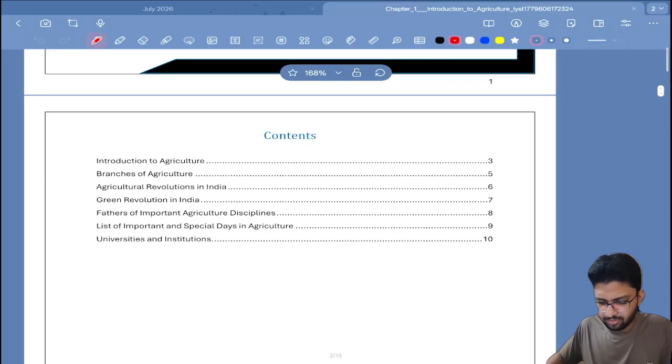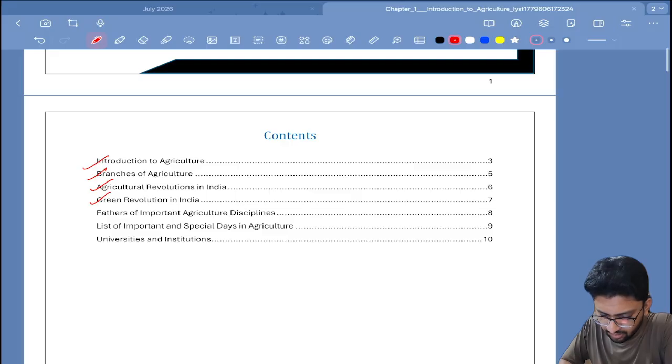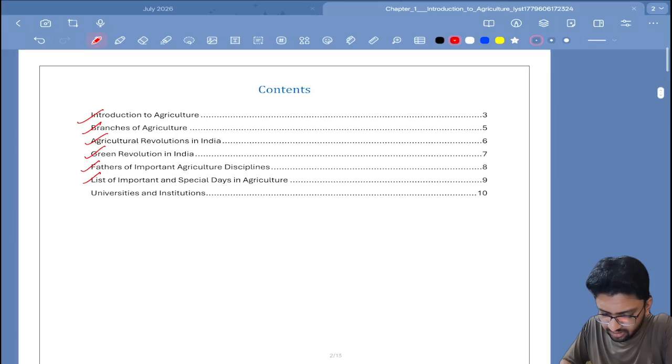These are the topics basically. Topics are very simple. There is no need to sweat about it, and I guess everything is fine. Introduction to agriculture, branches of agriculture, agricultural revolutions in India, green revolution in India, fathers of important agriculture disciplines, lists of important and special days in agriculture, universities and institutions.